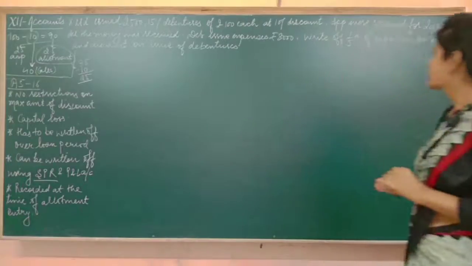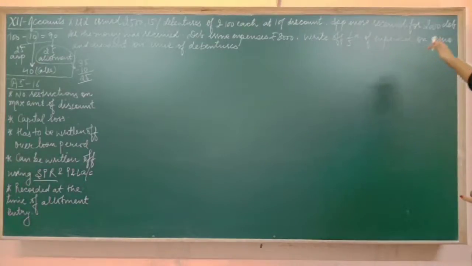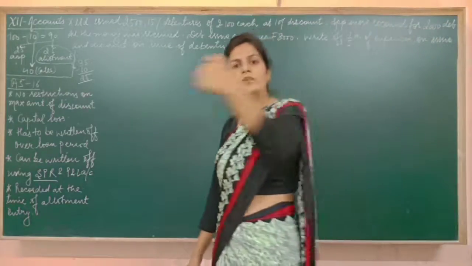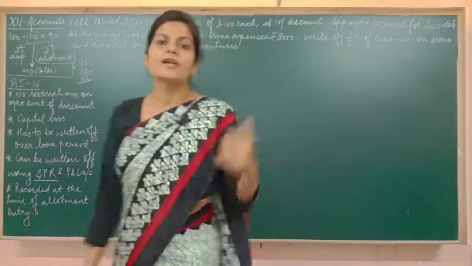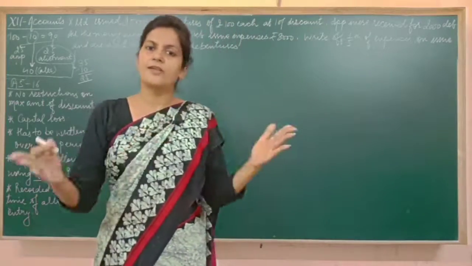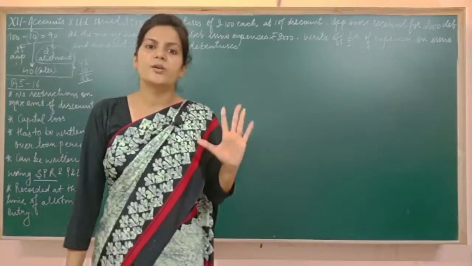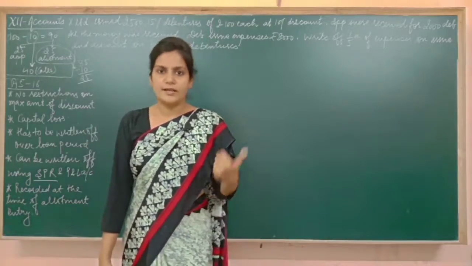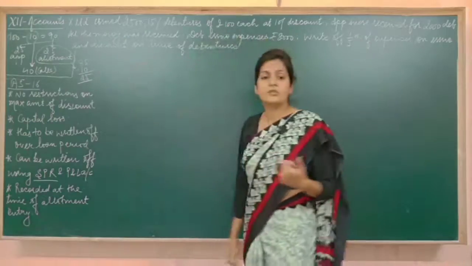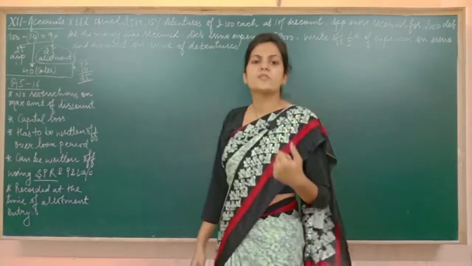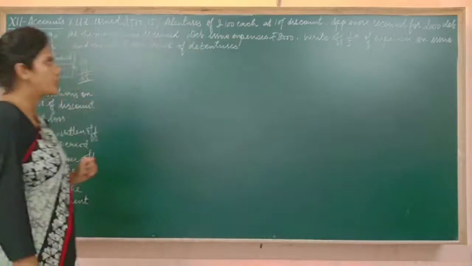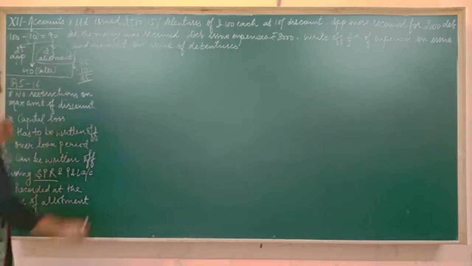Now next it is mentioned that write off 1/5 of expenses on issue and discount on issue of debentures. Means every year you have to write off 1/5. It means, what is the lifetime of these debentures? 5 years, and we have 5 complete years with us to recover the discount which we have given on issue of debentures and the expenses which we have incurred on issue of debentures. They both are two different things. Got it?